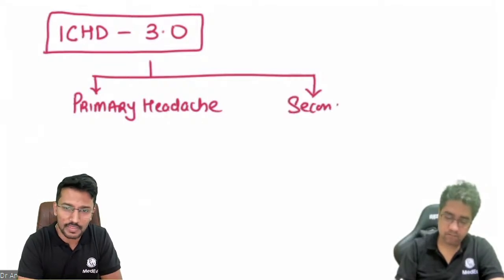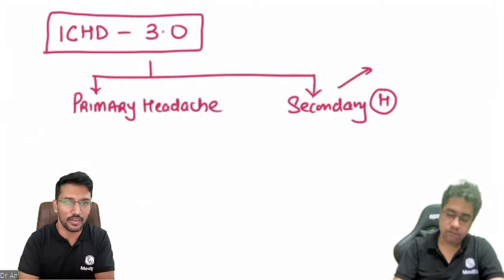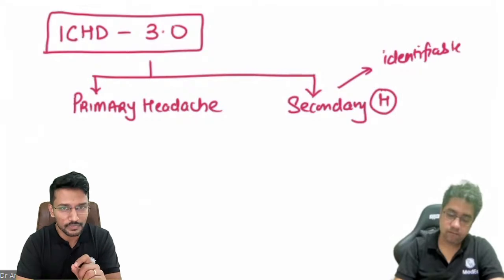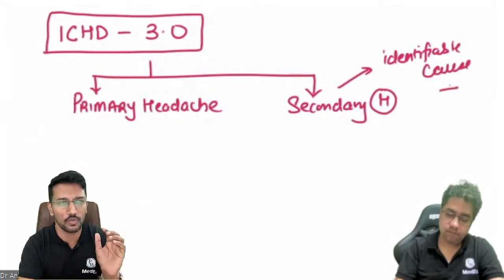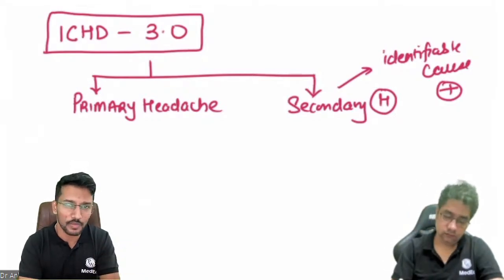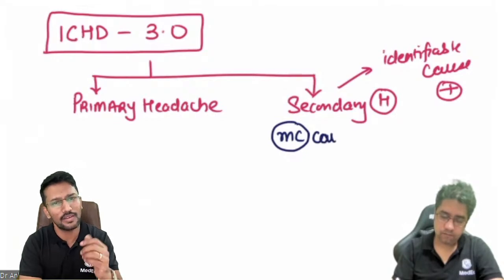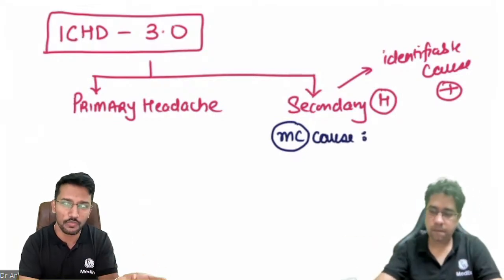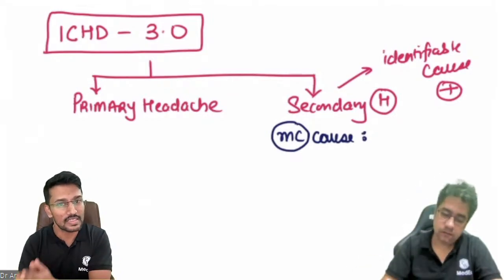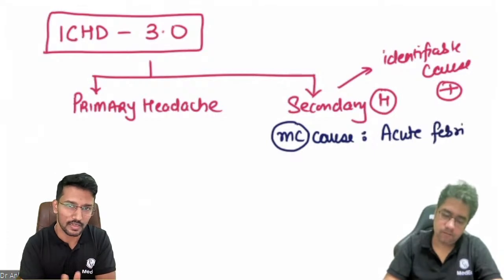When I ask what is the most common cause for secondary headache, most of the students would answer, sir, brain tumor, brain hemorrhage, intracranial space occupying lesion. But remember, I always ask the students a question. Did you recently go through an episode of fever? All of them would say, yes, sir. All of us have experienced an episode of fever, and headache was part and parcel of those episodes of fever, right? So acute febrile illness is the most common cause for secondary headache.